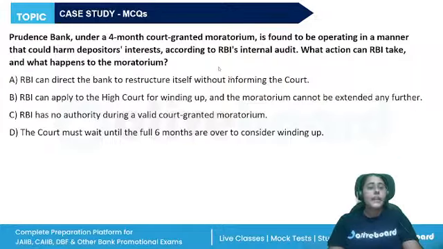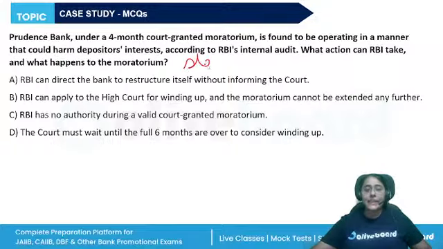Then scenario based, case study based questions are also there in your exam. This scenario says there's a bank, Prudence Bank, under a 4-month court granted moratorium, is found to be operating in a manner that could harm the depositors' interests according to RBI's internal audit. What action can RBI take and what happens to the moratorium?